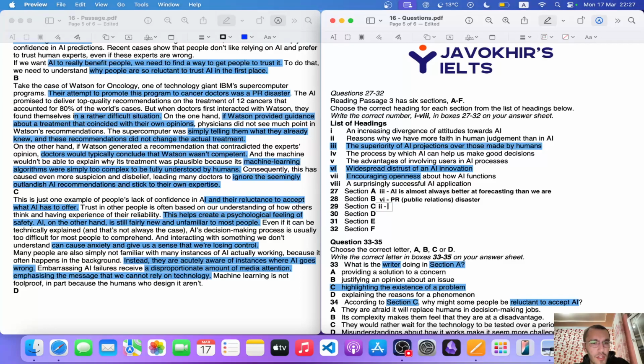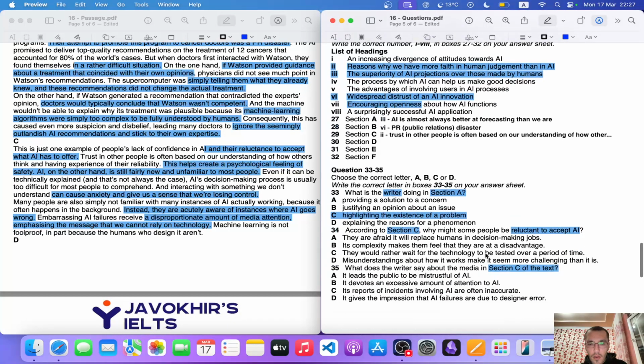The reason for that: trust in other people is often based on our understanding of how others think and having experience of their reliability. It keeps on going. Okay, so there we go. Now we're going to remove number 2 as well. Take that away.